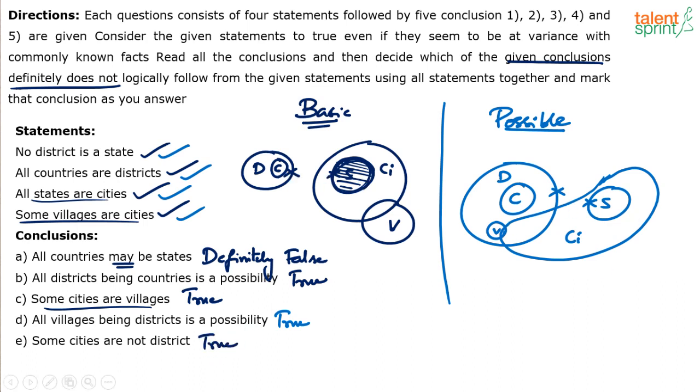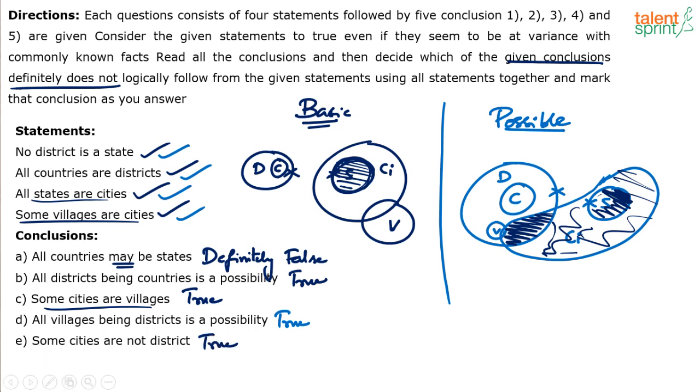Even in this diagram, you will find that some cities are not districts. You see, all these outside cities are not districts. These cities are districts. This shading is okay. But outside there are cities which are not districts. So any type of possible diagram you draw, you'll always find that there will be some cities which are not districts because these cities overlap with states. Strictly speaking, these cities cannot be districts. But always there will be some cities which are not districts. So some cities are not districts is also true.